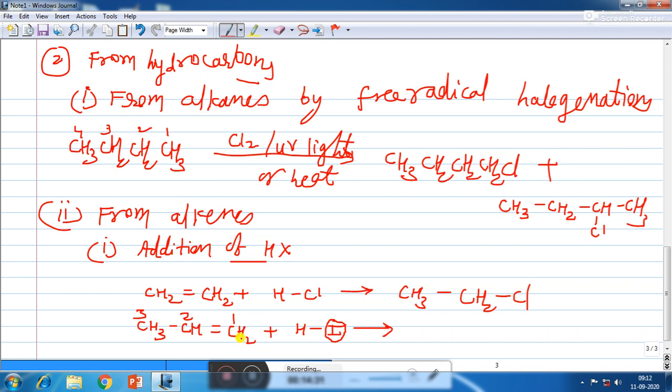Carbon number 1 has 2 hydrogens and carbon number 2 has 1 hydrogen. So carbon number 2 has less hydrogen. So iodine should combine with the second carbon according to Markovnikov's rule. So that's why 2-iodopropane will become the major product and 1-iodopropane will become the minor product.